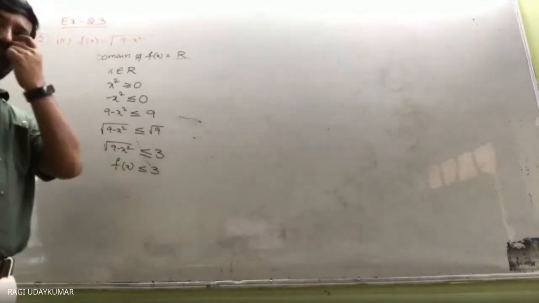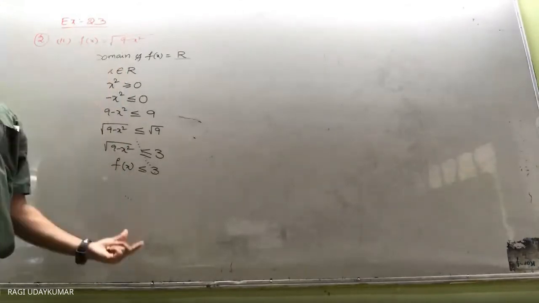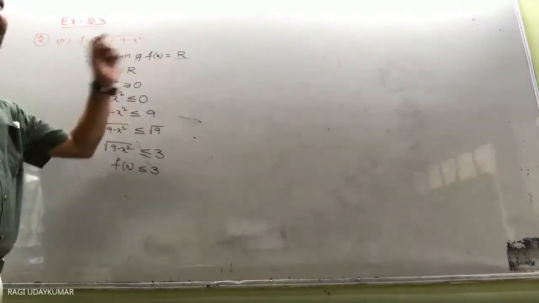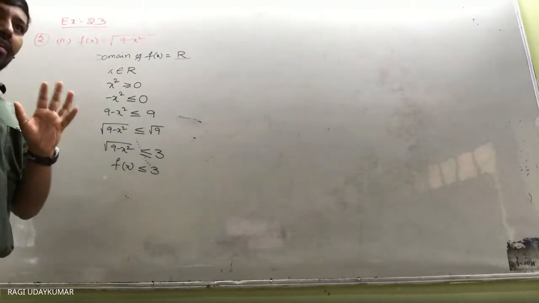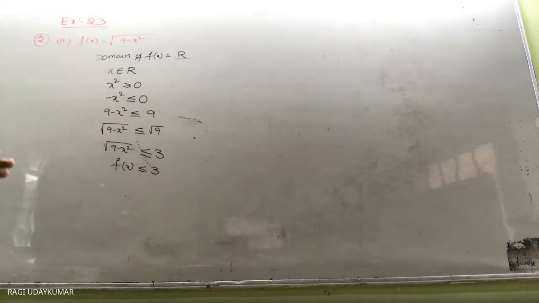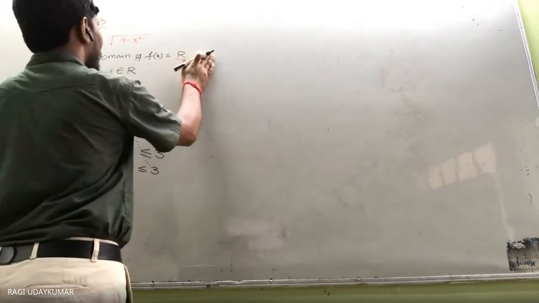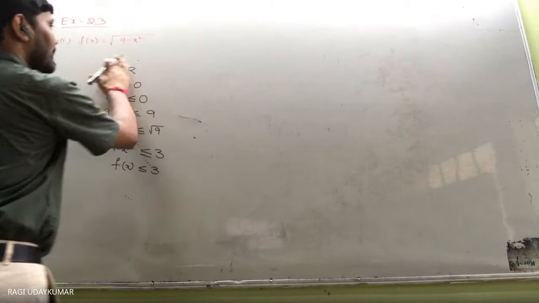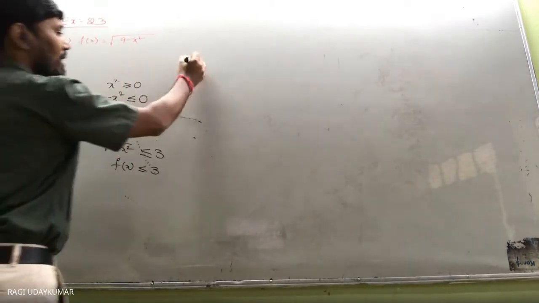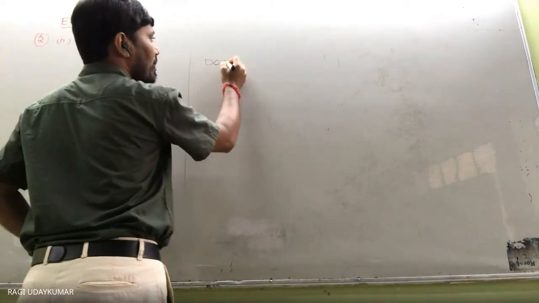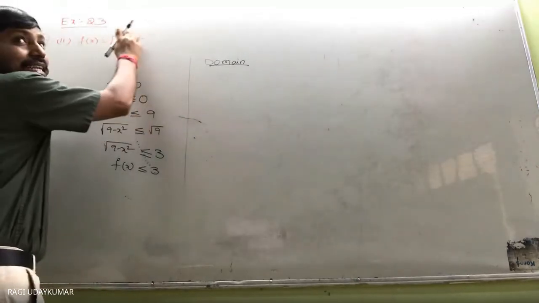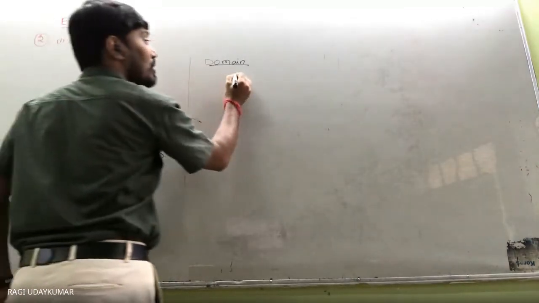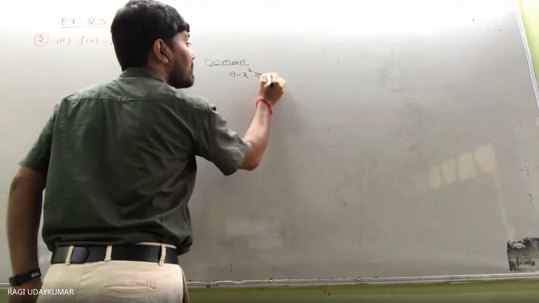Here you need to get a doubt actually. Sir, how do we get the less than? Yes, I hear, but domain is not the real numbers. Whenever a root is given, how do we find out the domain? ये तो range find out करने का तरीका है. So range. Domain, how do you write here? Domain कैसे find out करना है? Domain के लिए condition क्या है? Compulsory ये value greater than or equal to 0 होना है. So 9 minus x square compulsorily should be greater than or equal to 0.